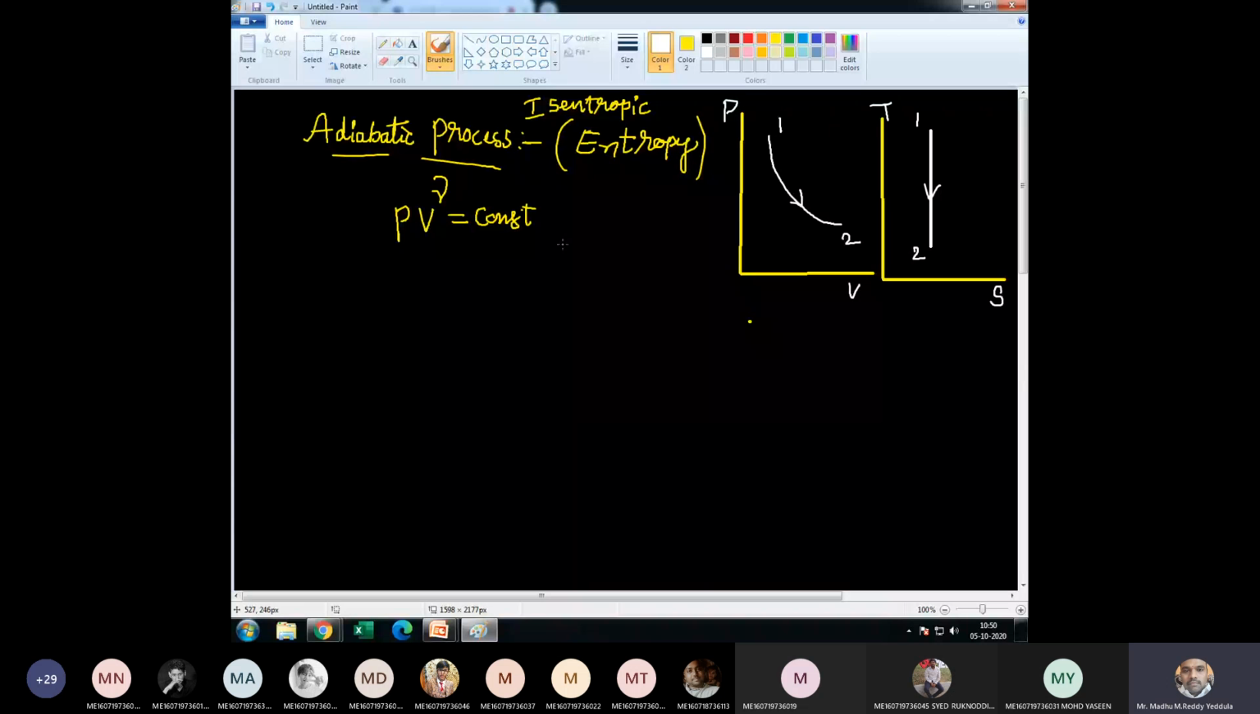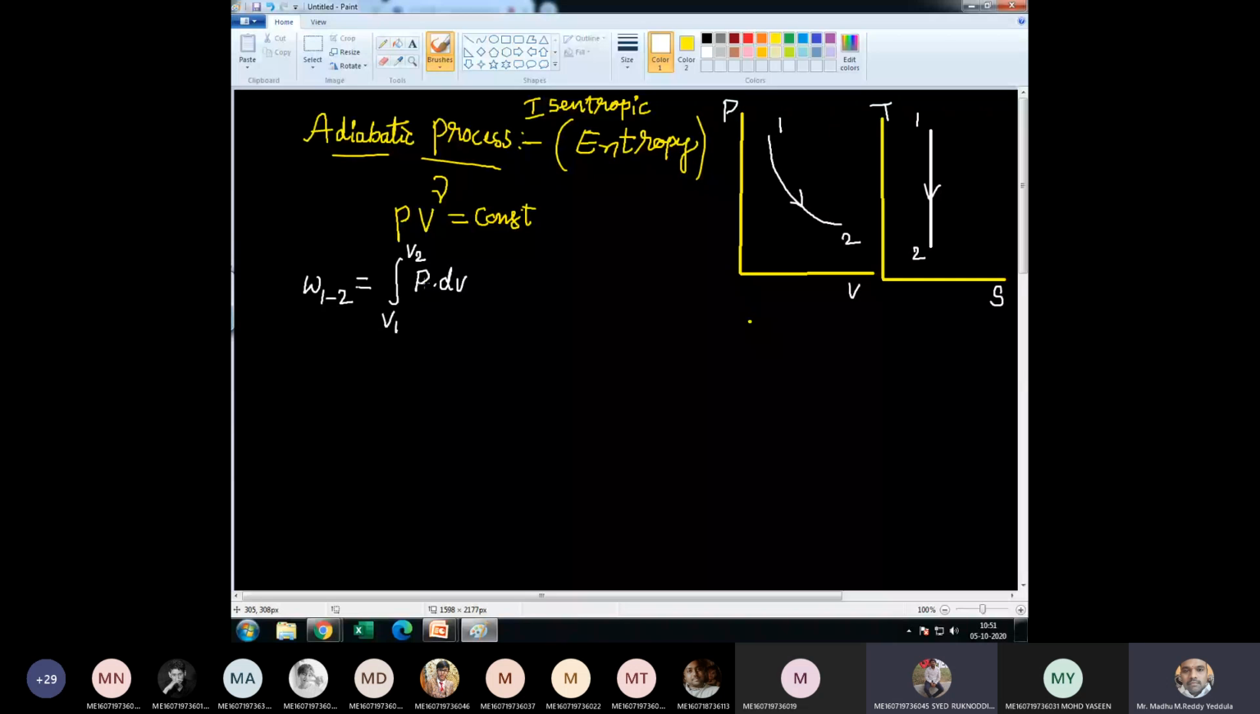Now, as we know, W1 to 2 is equal to the integral from V1 to V2 of P dV, displacement work. No doubt in this, right? Here, what is P? P is the pressure, but we are integrating with respect to volume. P is not constant, P is a variable. For adiabatic process, only entropy is constant. Pressure is variable, volume is also variable. Only for constant pressure process, P is constant.